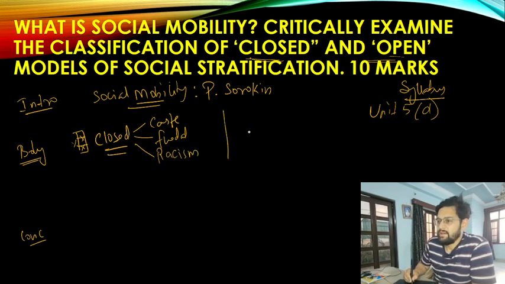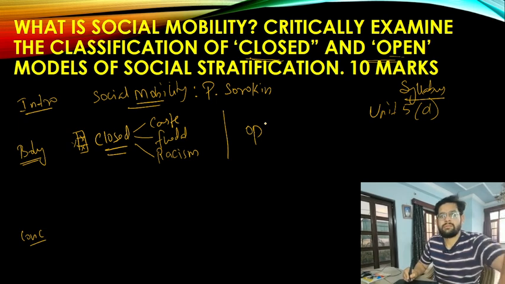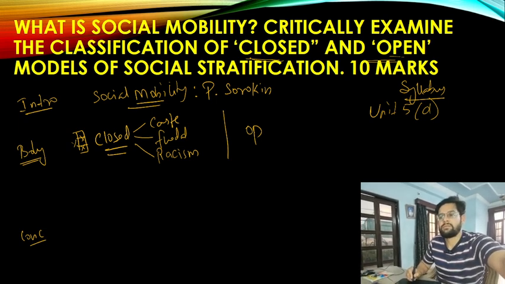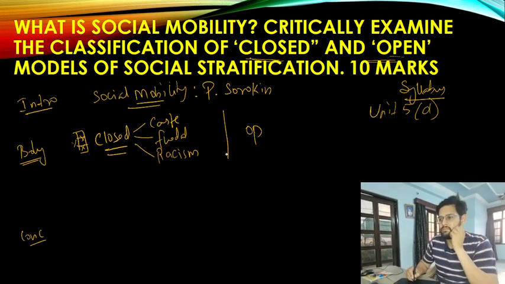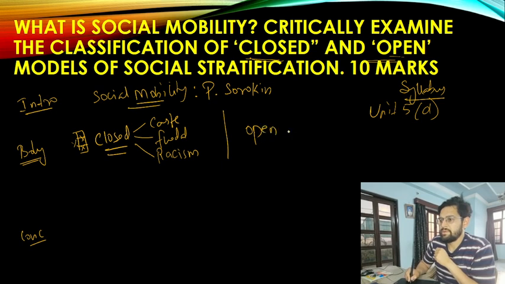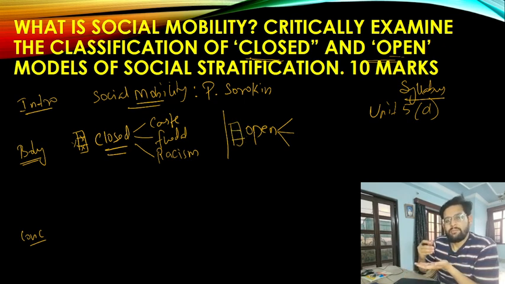On the other hand, what is the meaning of the word open society? It means those societies in which mobilities are possible. You can move from one segment to another segment, or at least it is considered that mobility is easily encouraged.